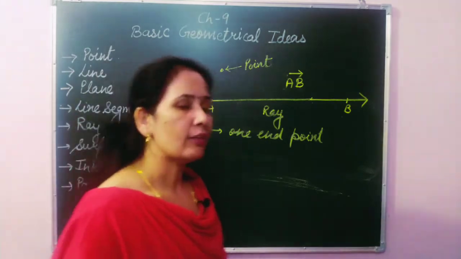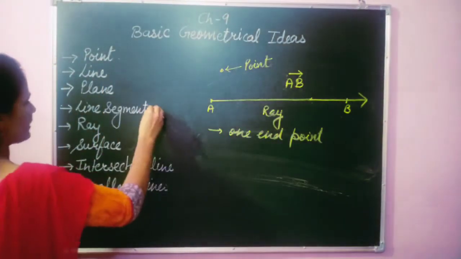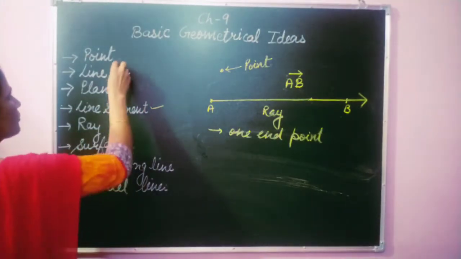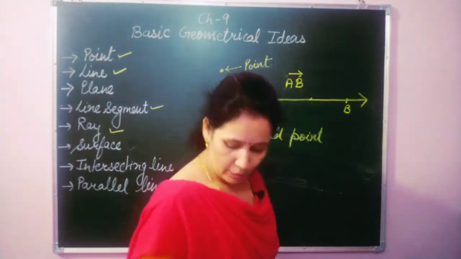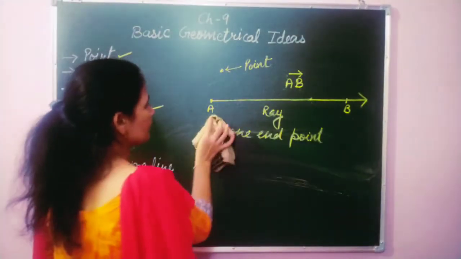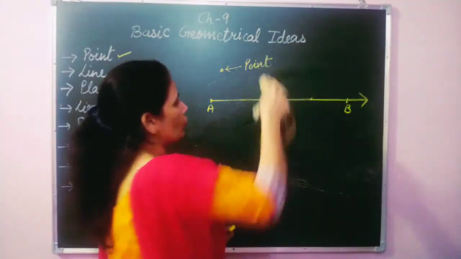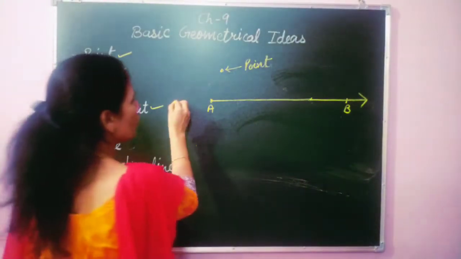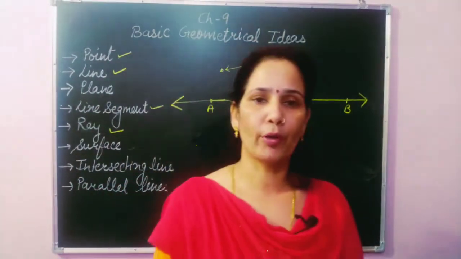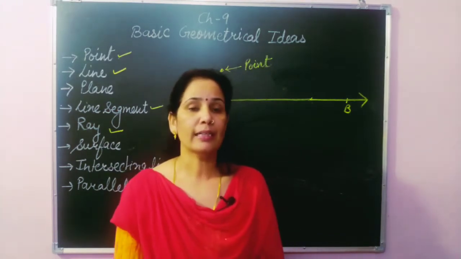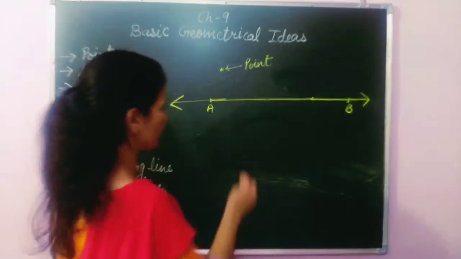Okay, now then after, the next topic we are going to discuss is line. Line segment we have discussed, ray we have discussed, point we have discussed. Now the next topic is line. Line means, students, when we extend a ray from the other point also. When we extend both points of a line segment, then it can be called a line. How?